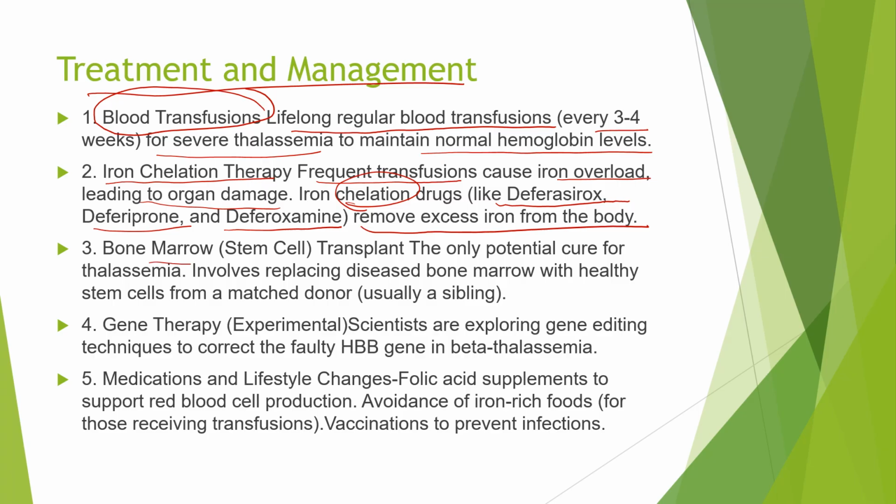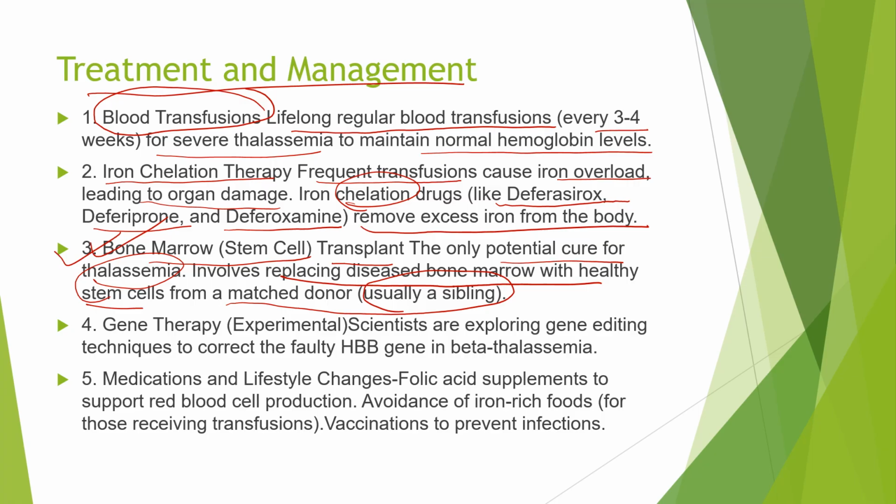Then bone marrow or stem cell transplant is done. The only potential cure for thalassemia is bone marrow transplant, which involves replacing the diseased bone marrow with healthy stem cells from matched donors. Usually it is a sibling. If they have a brother or a sister, the stem cells are taken from their bone marrow and inserted into the affected individual, and this therapy is very effective and a potential cure for thalassemia patients.